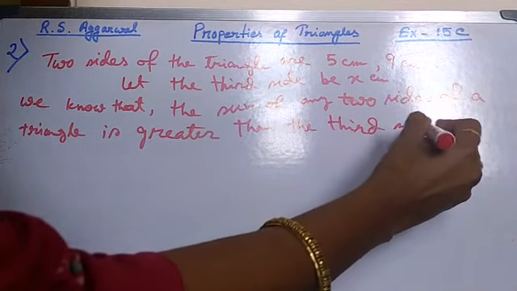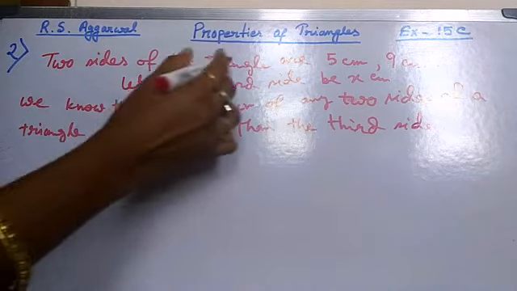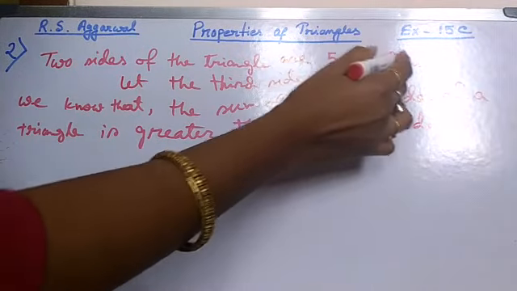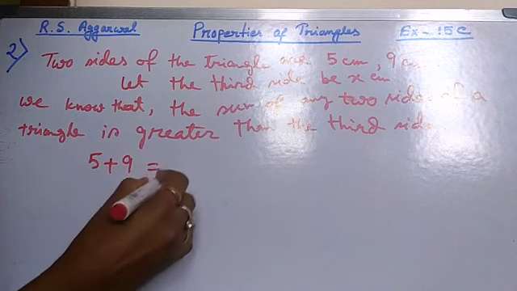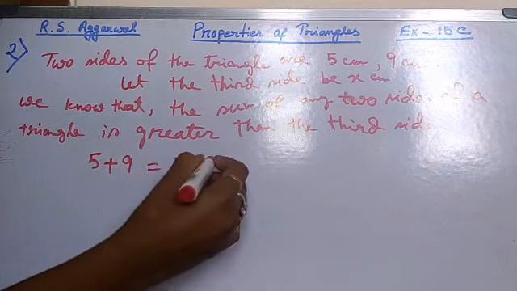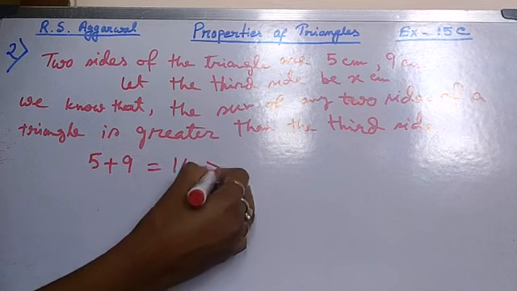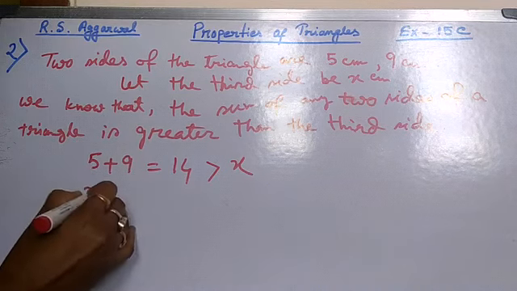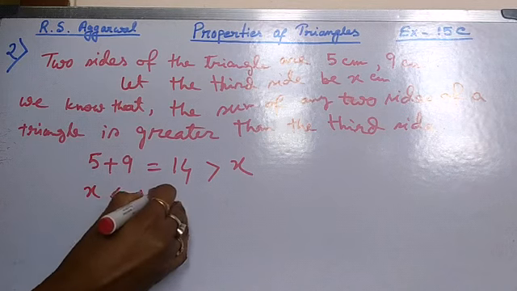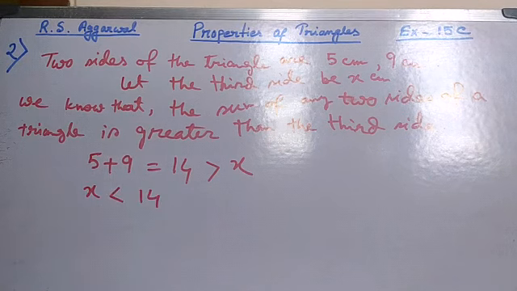Here the two sides are 5 cm and 9 cm, so 5 plus 9 is 14. The sum is always greater than the third side. That means x will be less than 14.